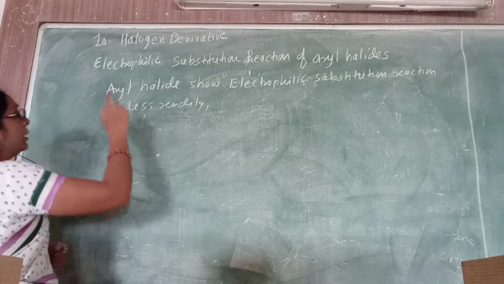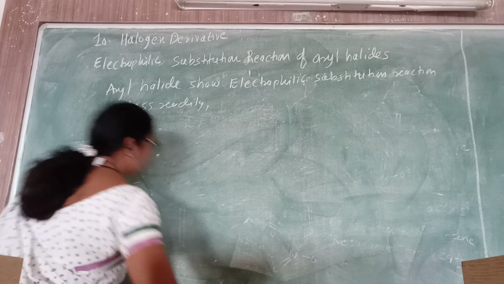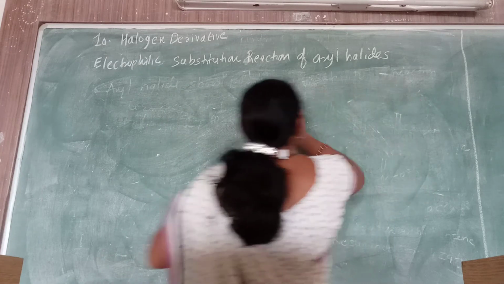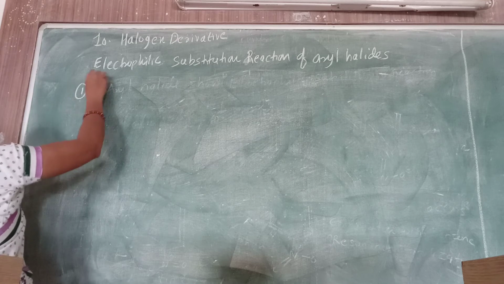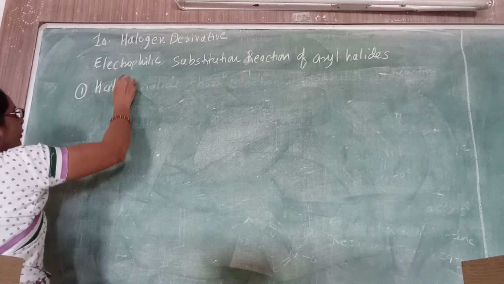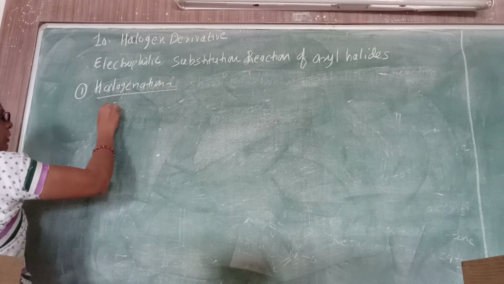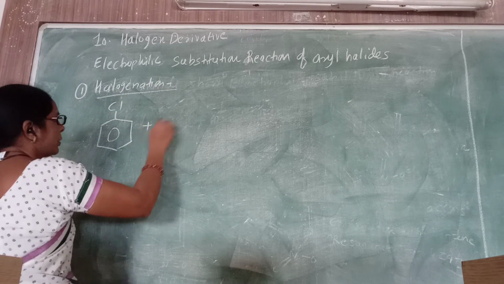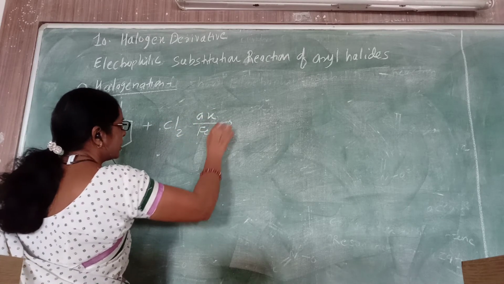So now we are discussing electrophilic substitution reactions of aryl halides, out of which the first is halogenation. When chlorobenzene is allowed to undergo chlorination in the presence of anhydrous FeCl3,